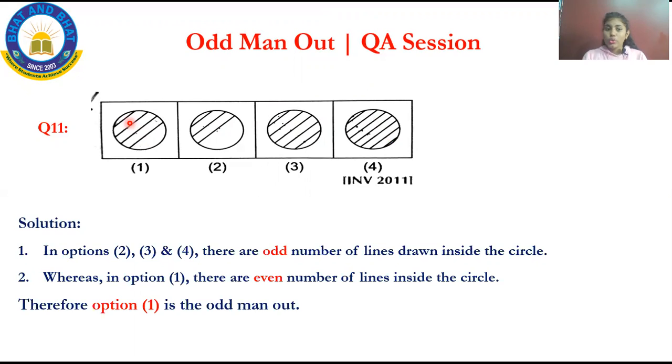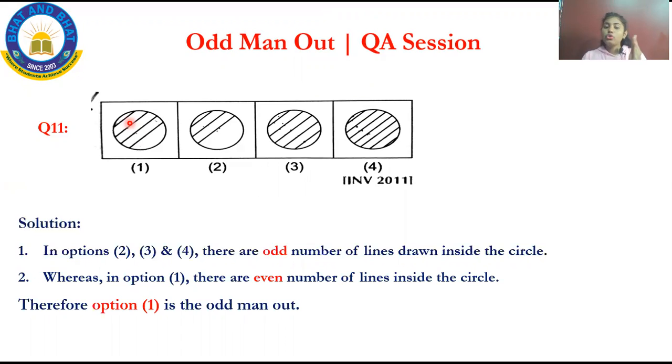I'll repeat once. Go through each and every figure once more. See how to solve this. Now four figures are given. Circles, and inside them some lines are given. Now count the lines. In the first figure, it has 4 lines. 4 is an even number. What is meant by an even number? All multiples of 2 we call even numbers. Now come to option 2. It is 3. 3 is an odd number. And the third option has 5 lines. 5 is also an odd number. And then the last one, 7 lines. 7 is also an odd number.